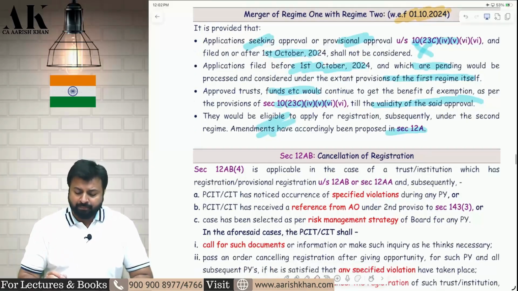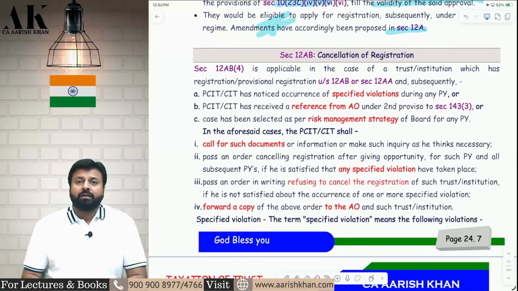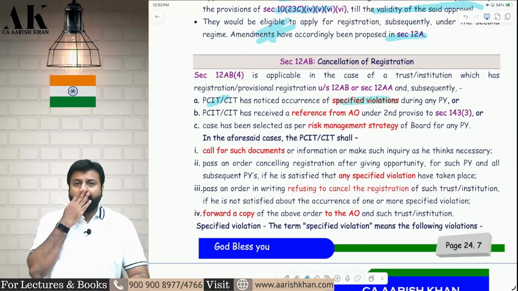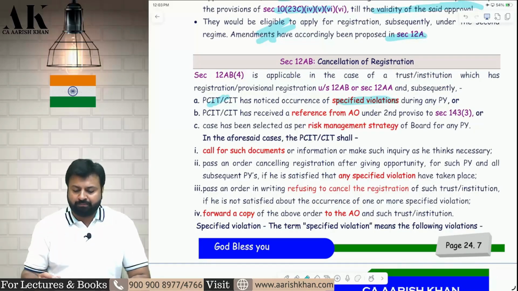That's it. Now, let's talk about cancellation of registration. The provisions of cancellation of registration are given under 12AB. Who has the power to cancel registration, sir? It is the Commissioner of Income Tax, Principal Commissioner, etc. They have the power to cancel registration. In what circumstances can cancellation happen? It can happen if the commissioner or principal commissioner has noticed any specified violation. Sir, what do you mean by specified violation? That I will see in a while.